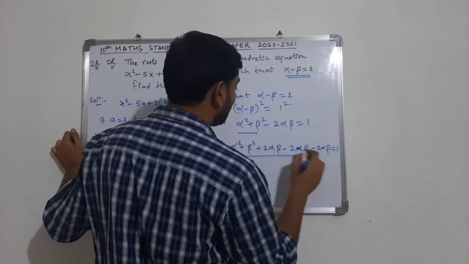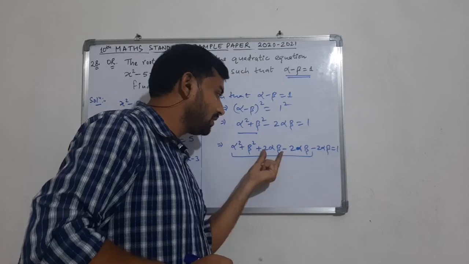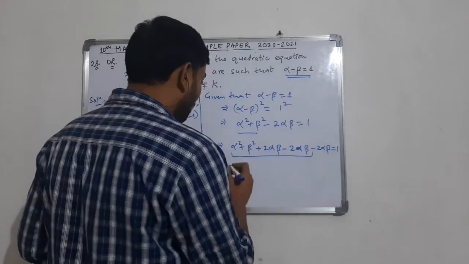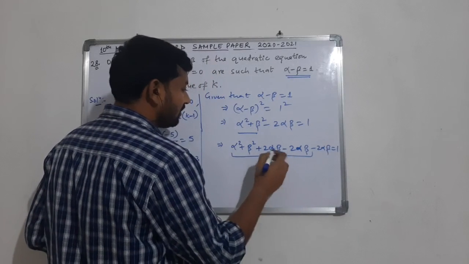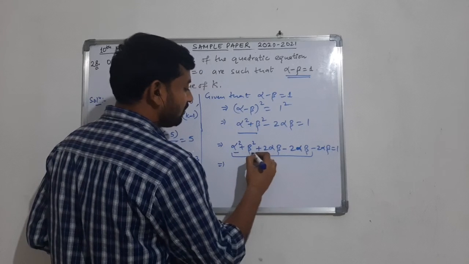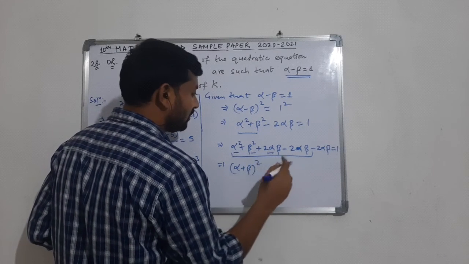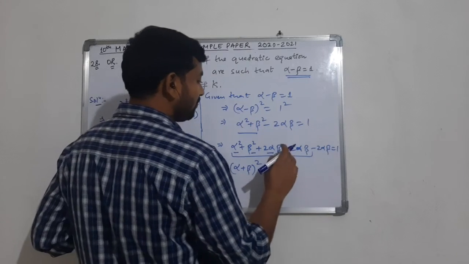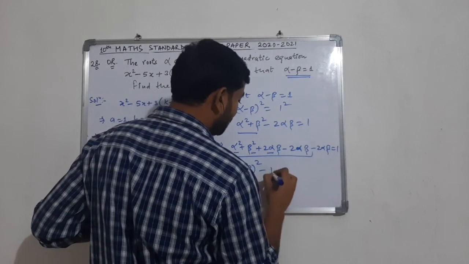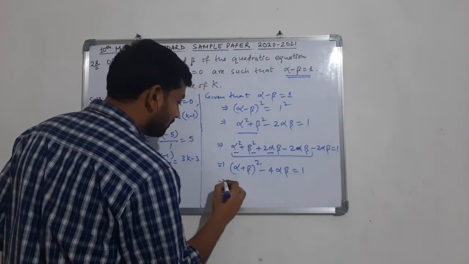What we have done is, in alpha square plus beta square, we added 2 alpha beta once and subtracted it once. So when we combine these three, first alpha square, beta square plus 2 alpha beta, we get alpha plus beta whole square. These are combined, minus 2 alpha beta minus 2 alpha beta, it becomes minus 4 alpha beta is equals to 1. Now substitute the values.